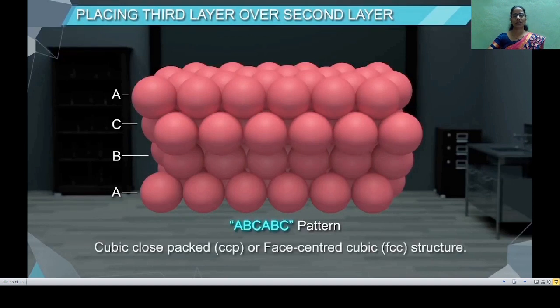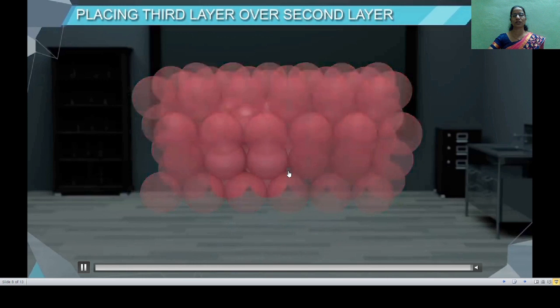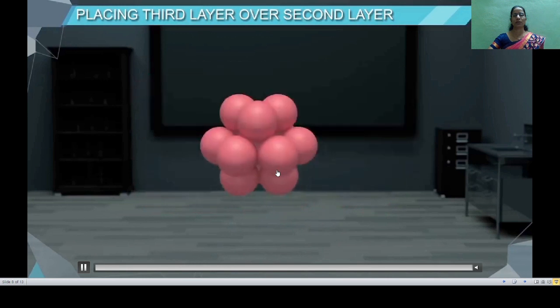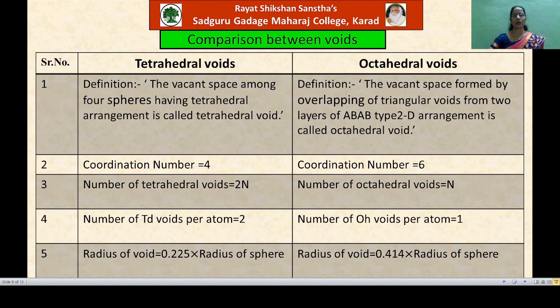And hence, this arrangement is also called cubic close packed arrangement or ABC arrangement of particles in 3 dimensions. Now again you will observe here that the coordination number of each sphere in this arrangement is 12 because each sphere touches the 6 neighboring spheres which are lying in its own plane, while 3 are lying below it and 3 are lying above it.